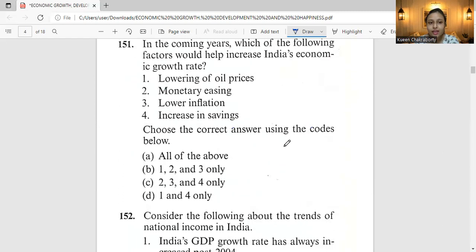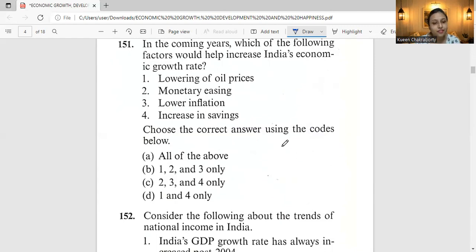Okay. Next, moving on to question 151. In the coming years, which of the following factors would help increase India's economic growth rate? Lowering of oil prices, monetary easing, lower inflation, or increase in savings. And again, we have the codes, that is all of the above, 1, 2, and 3, 2, 3, and 4, or 1 and 4, right? So which one will be our correct answer? Let's discuss.